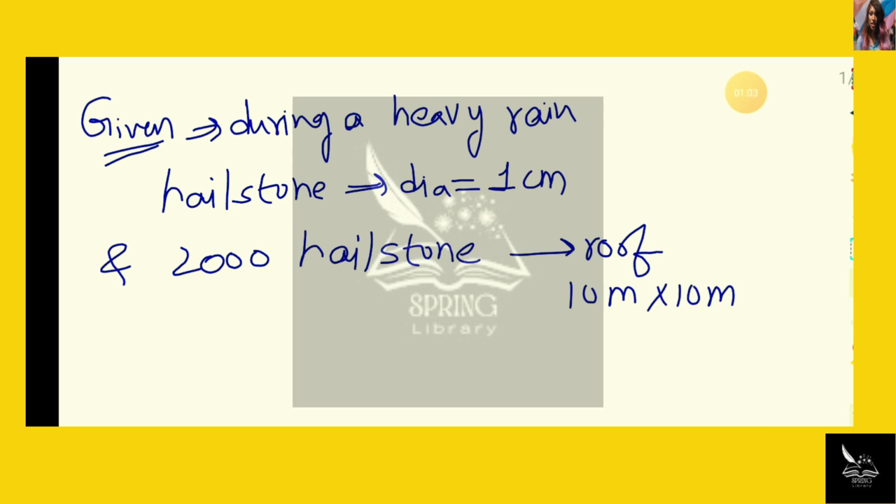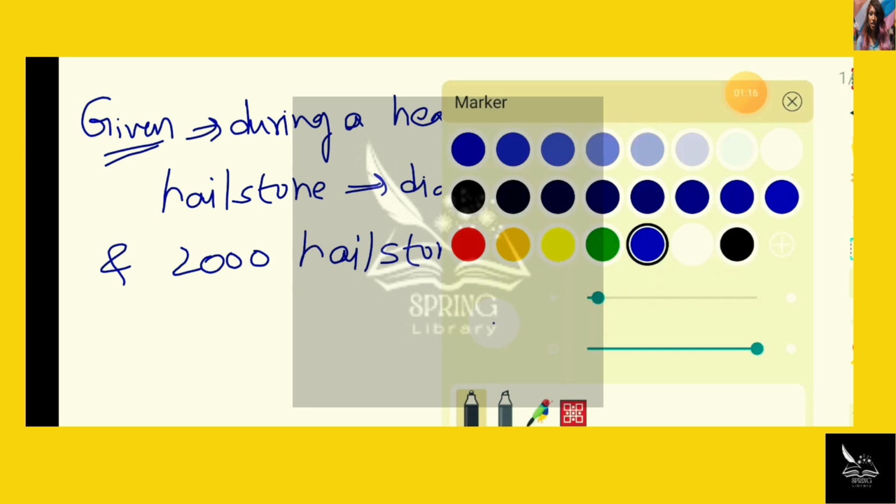The question says to assume that the hailstones do not rebound.